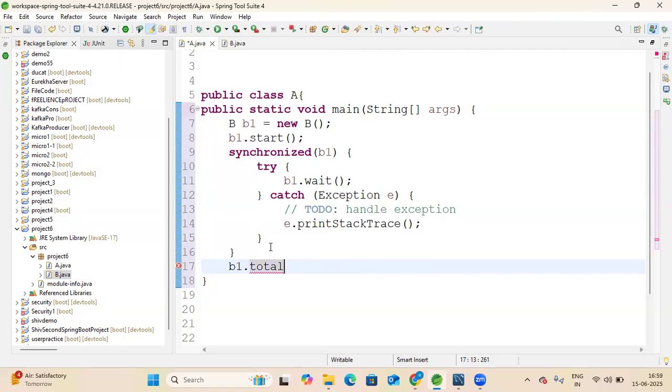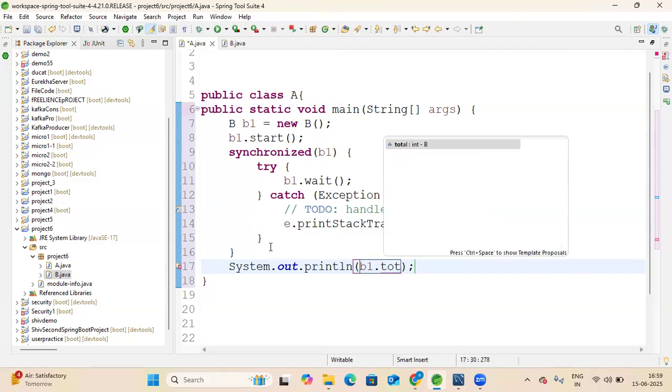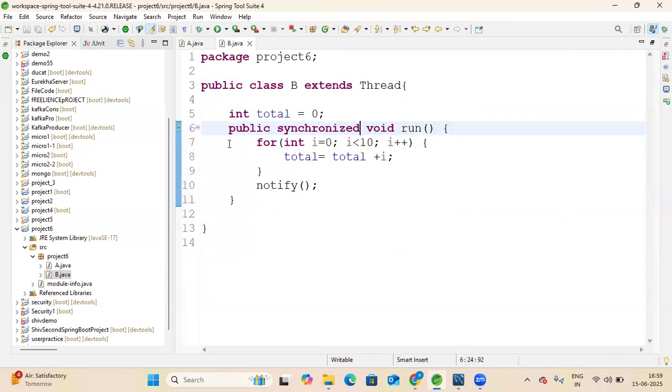What is the total here? I have to print it, so System.out.println B1 dot total. Okay. We have created one thread. I have used the synchronized keyword, and I have notify, which means the other thread will be notified. This is basically a thread. As this thread is completed, it comes here to notify.